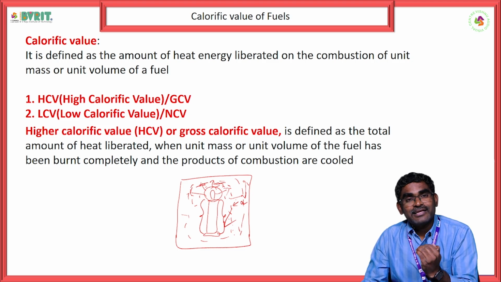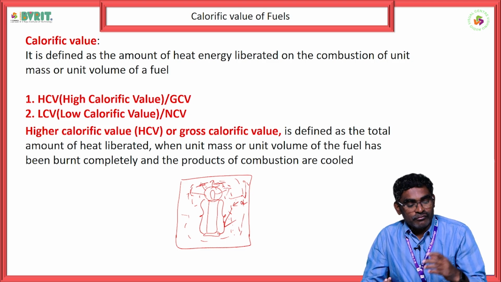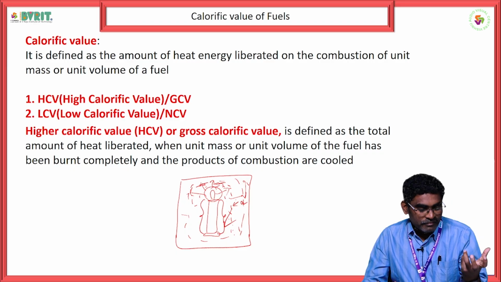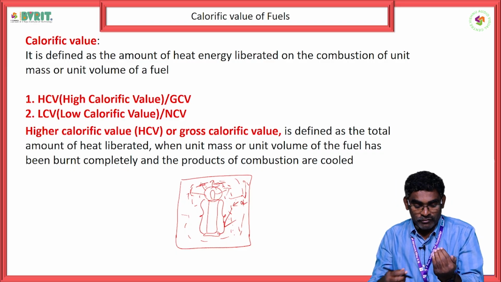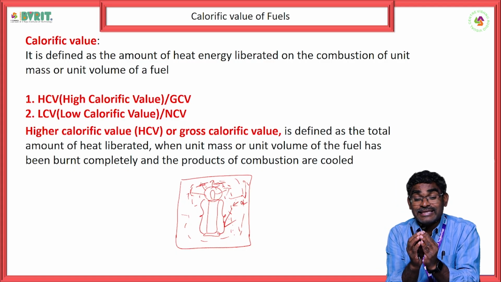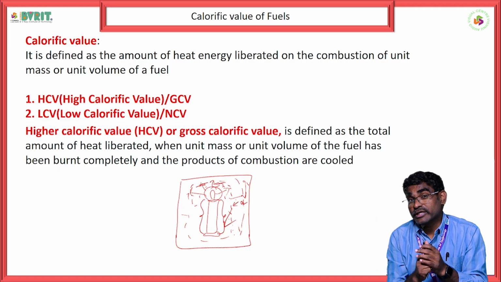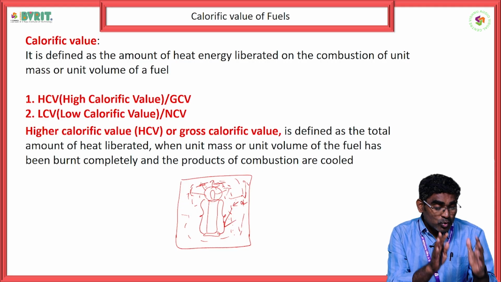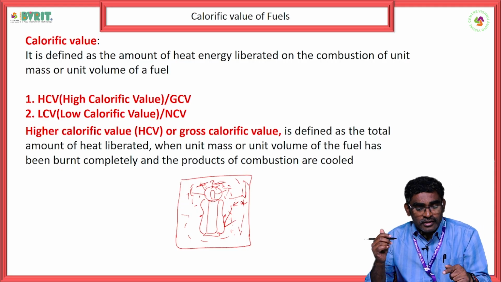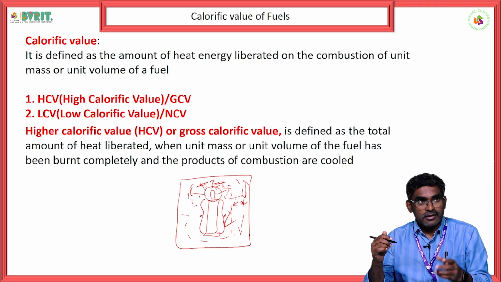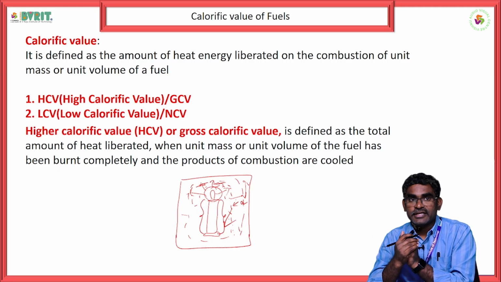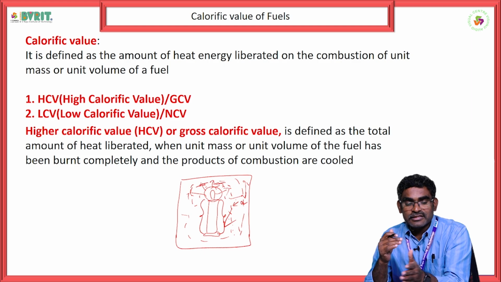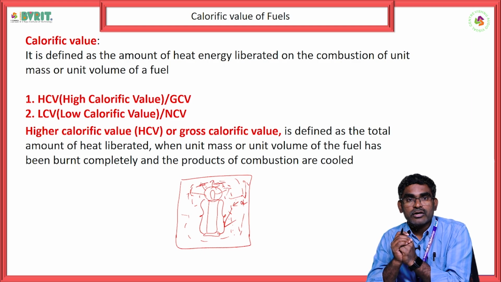So while calculating this high calorific value, we will burn unit mass or unit volume of a fuel in a closed chamber, and the combustion products are not allowed to escape. In fact, we make the combustion products cool down. After cooling, we consider its heat. In that way, this high calorific value or gross calorific value is taken.